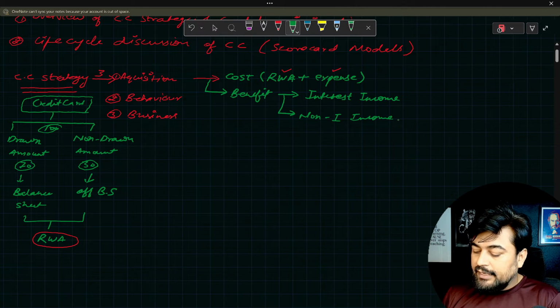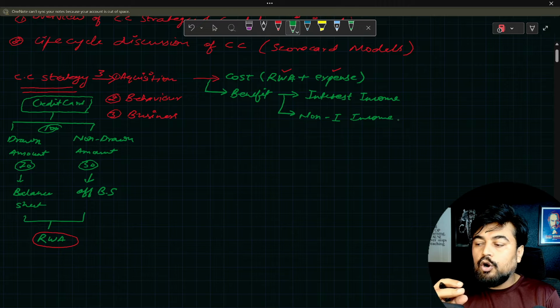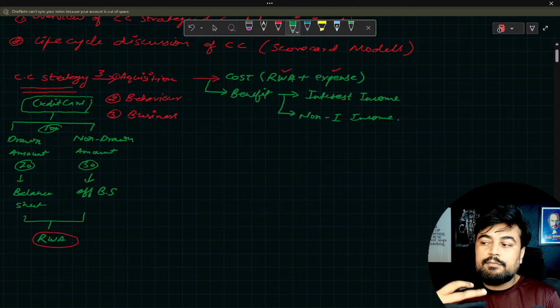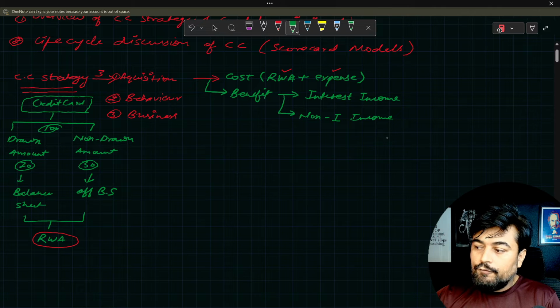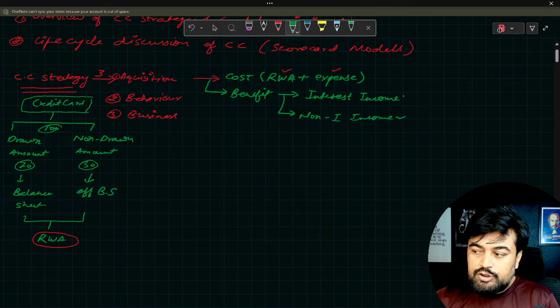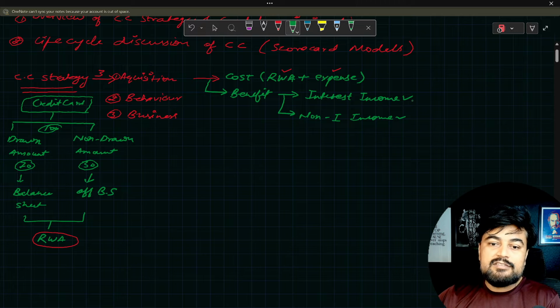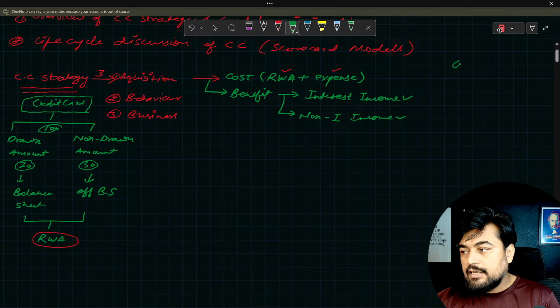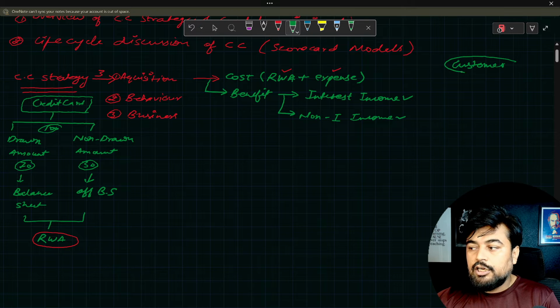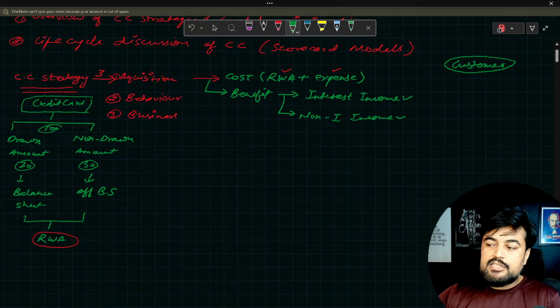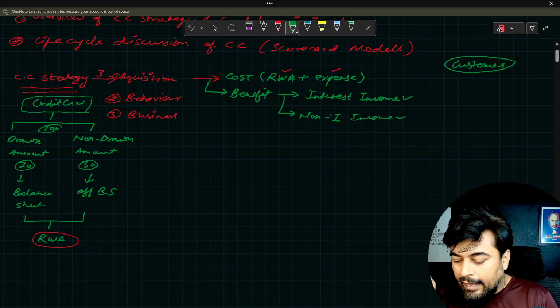The non-interest income is not directly related to the interest. Sometimes there are late payment fees. Those kinds of things are part of non-interest income. So these are the two types of income which the bank is generating directly from a customer. The customer is generating these two types of benefit for the bank.